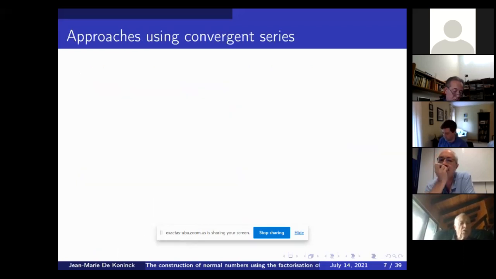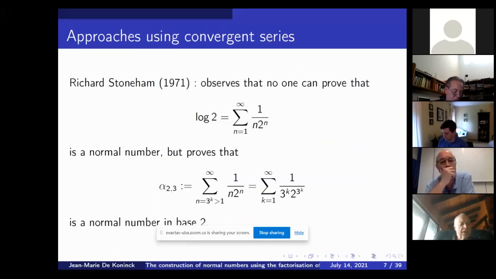There are many approaches using convergent series to create normal numbers. Take Stoneham, this is a very classical one. Write log 2 as a series, like this, the sum of 1 over n times 2 to the n. As I said before, we can't prove that log 2 is a normal number. But what Stoneham did is he considered the truncated series, with just the n's when n runs through powers of 3, and then he proved that it was a normal number in base 2.